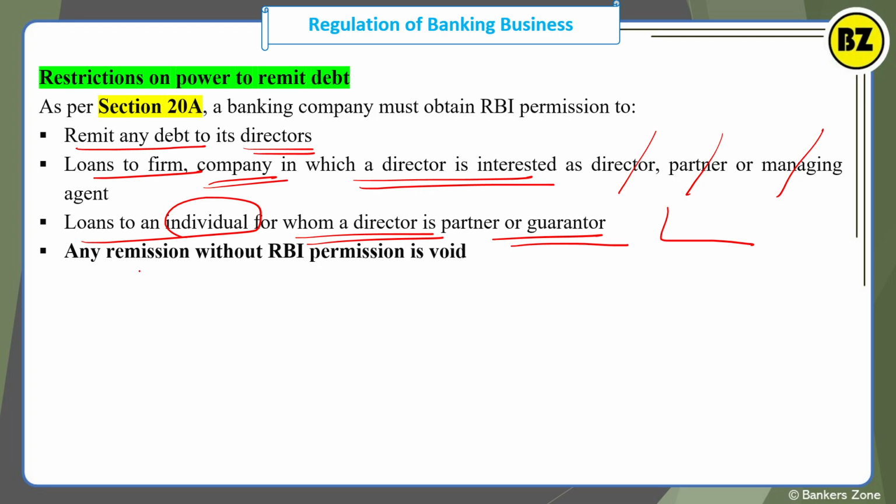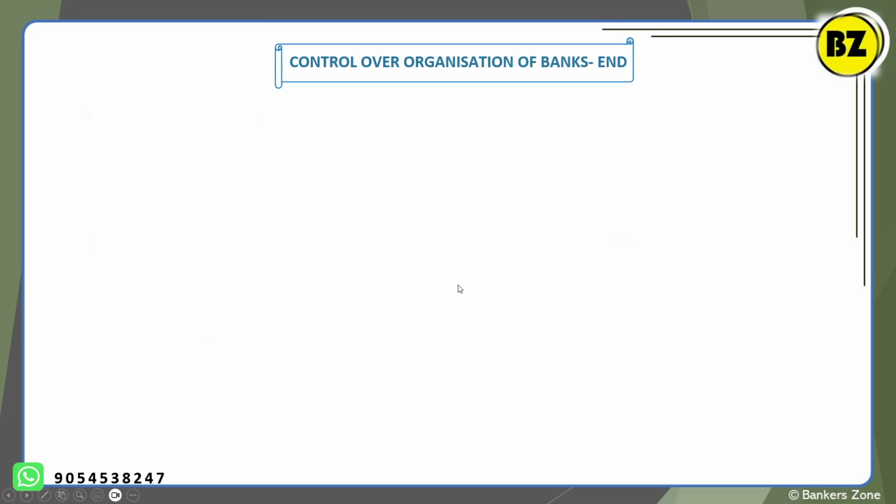Any remission without RBI's permission is void. So if you do any remittance, meaning simply the loan, if you sanction any loan to your director without permission from the RBI, then it is not valid in front of the RBI. It is void. Okay. So this is the first part of this chapter.